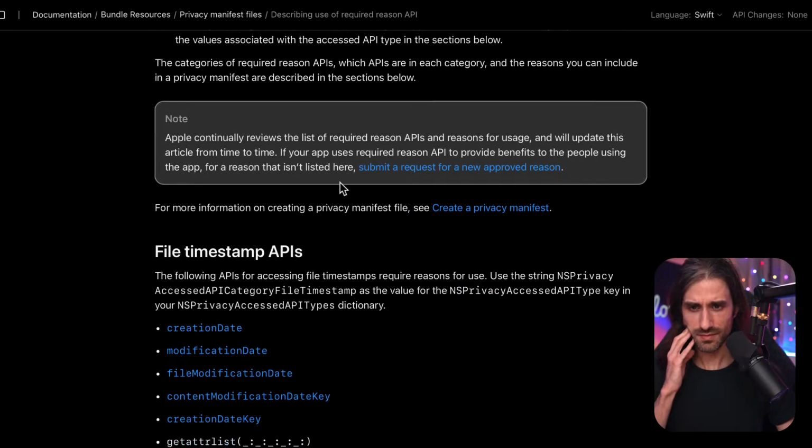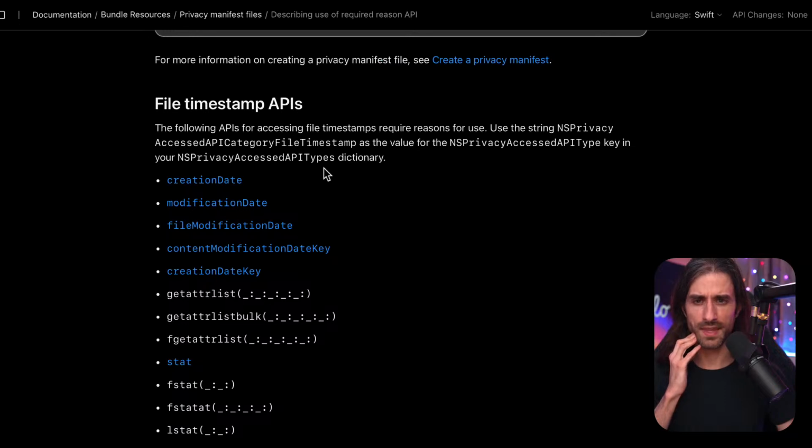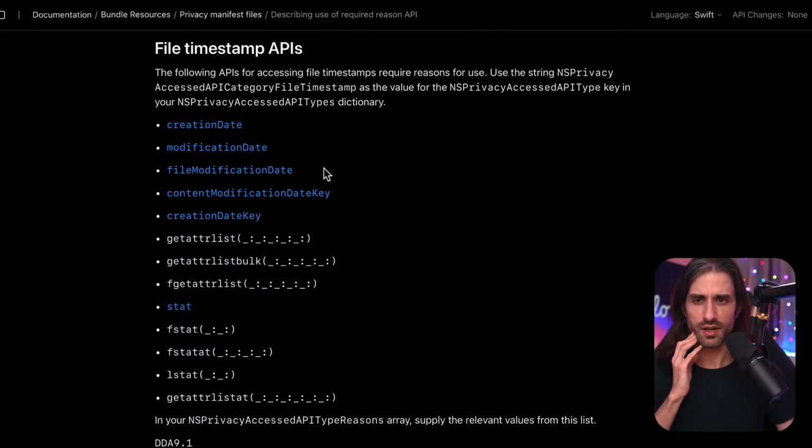Okay. So let's have a look at a few APIs that need to declare a reason. So everything around file timestamp. The following APIs for accessing file timestamps require reasons for use. So file timestamps is knowing when a file was created, because it's a great way indeed to gather signal.